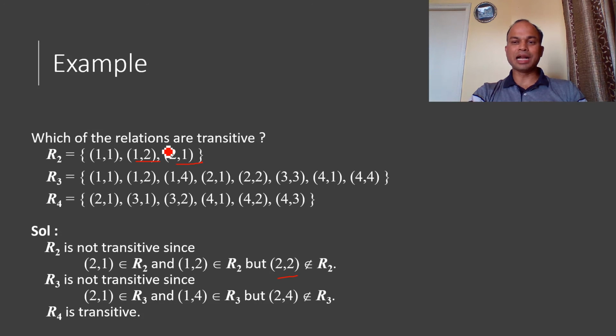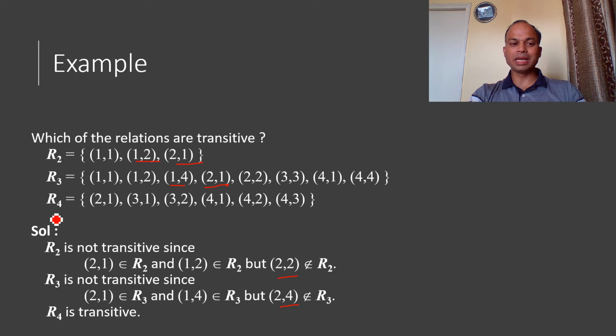Therefore, relation R2 does not support the transitive property. In relation R3, we have the 2-1 pair and the 1-4 pair, but the 2-4 pair is missing. Therefore, relation R3 does not support the transitive property.